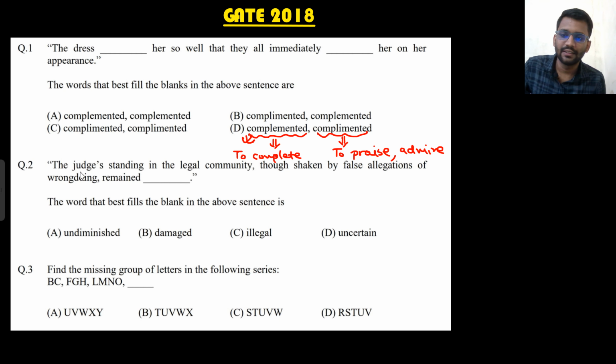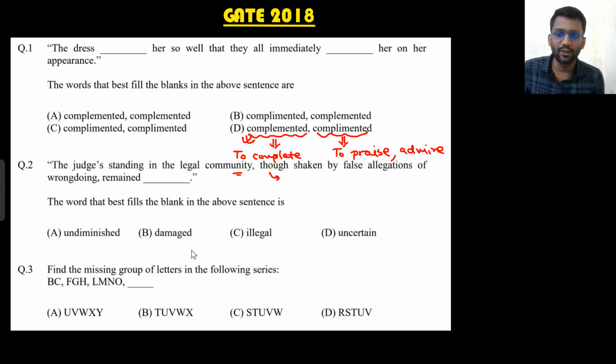And the second one: the judge standing in the legal community, though shaken by false allegation of wrongdoing, remained. Now, what do you understand by this line? That the judge is unbiased here. "Though" means yadyapi in Hindi. That means there were a lot of false allegations. Still, the judge was unbiased.